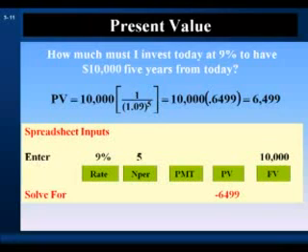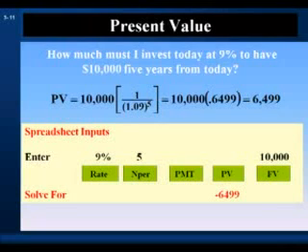The spreadsheet solves for the present value and gives us a negative $6,499. Negative because we're making an investment at time 0, and this is a cash outflow from the decision maker's point of view.